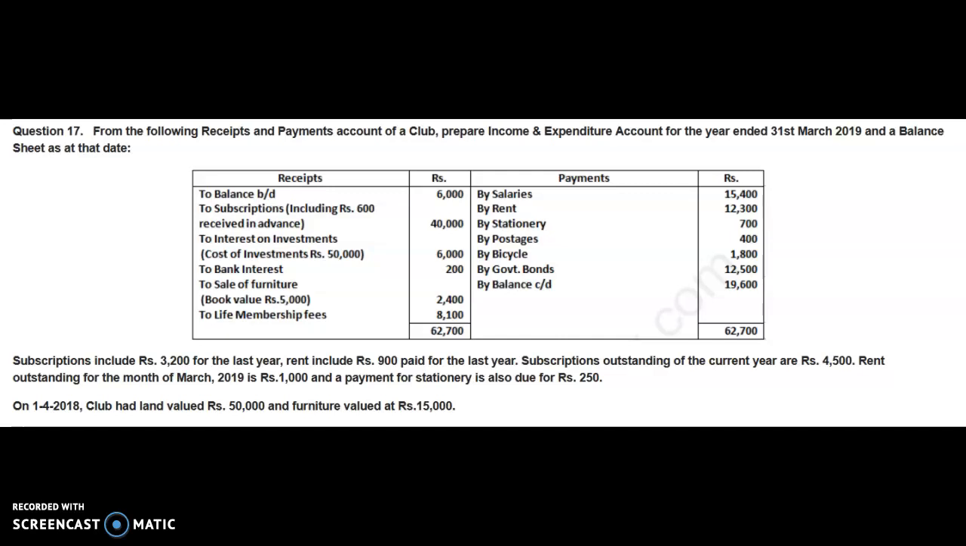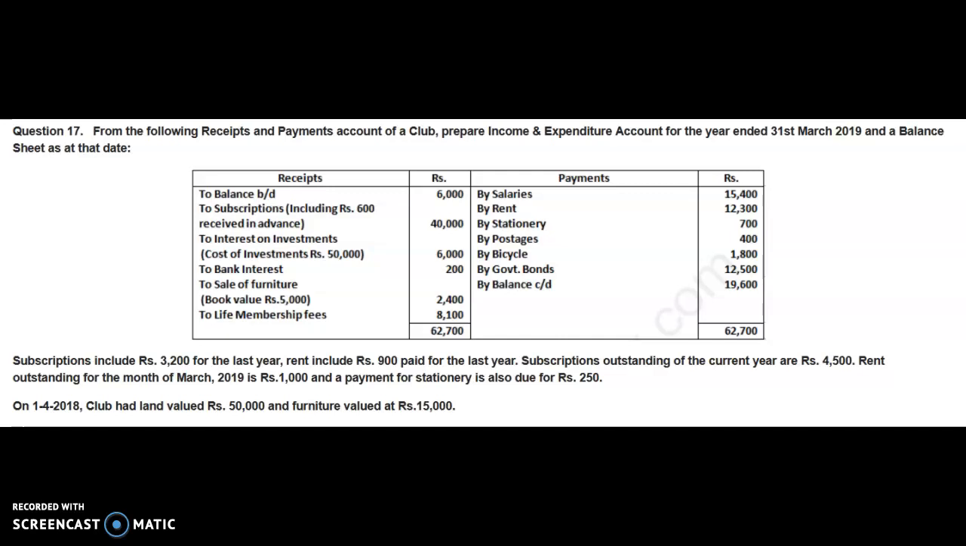Then it also mentioned rent include rupee 900 paid for the last year, which means that rupees 900 on account of rent was outstanding at the beginning of the year. So we will show in the liability side that all the outstanding expenses, they are our liabilities. Here outstanding rent will be shown 900 in the liability side. Here the word is wrongly spelled here, salaries. It is actually rent. So we will write in the liability side outstanding rent rupees 900.